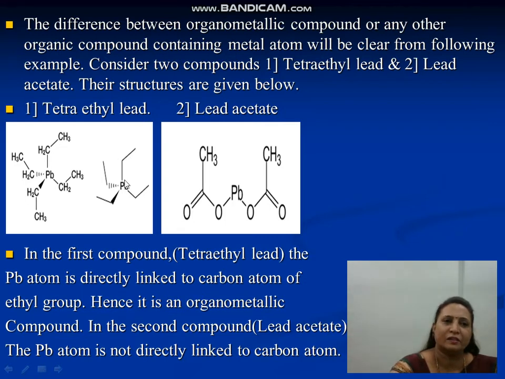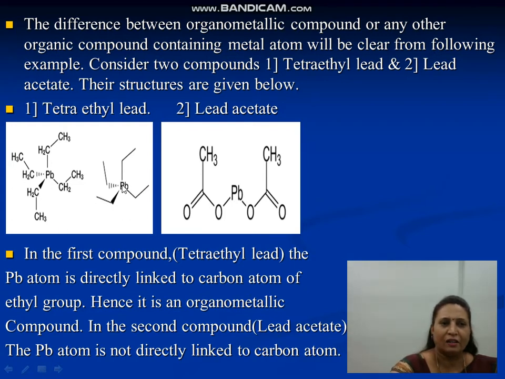It can also be written in this fashion. Now in lead acetate, lead is present centrally, and there is a bond between lead and oxygen, and then oxygen and carbon of this group. If we see these two examples, in the first compound, tetraethyl lead, the lead atom, that is the Pb atom, is directly linked to the carbon atom of the ethyl group.